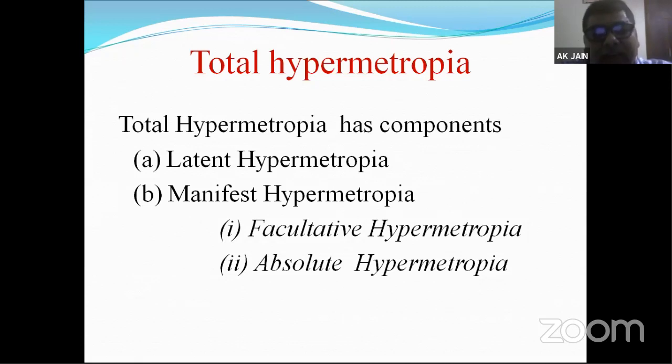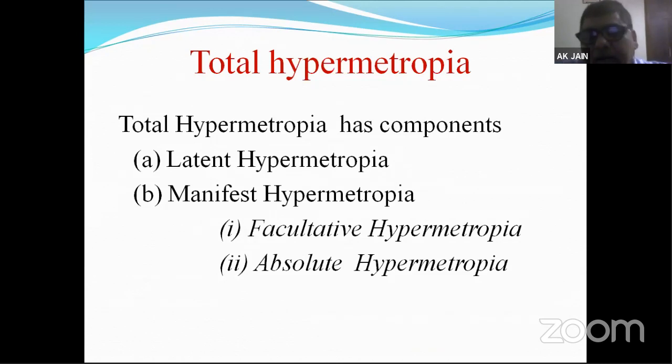As the names suggest, we can understand what they mean. Latent means hidden, something which is not seen from the outside. Manifest means visible, which is showing itself.